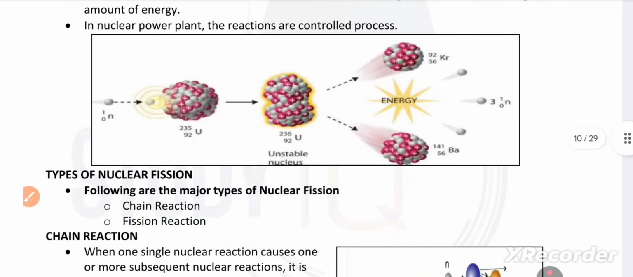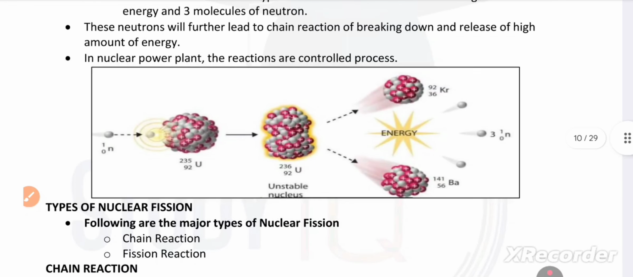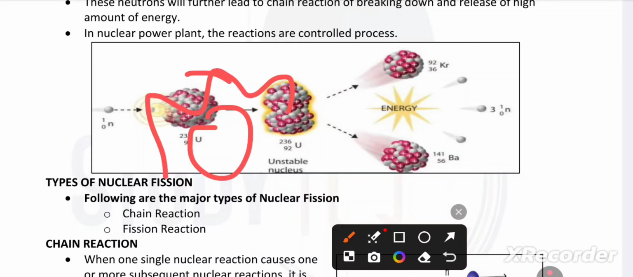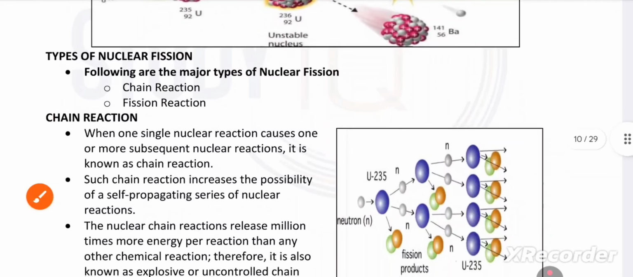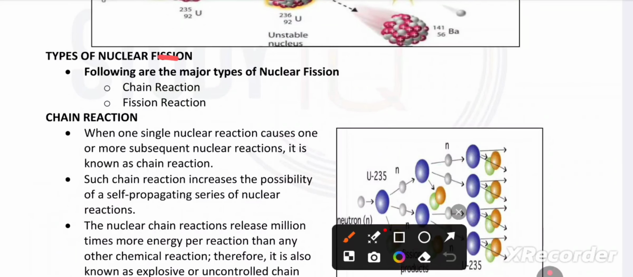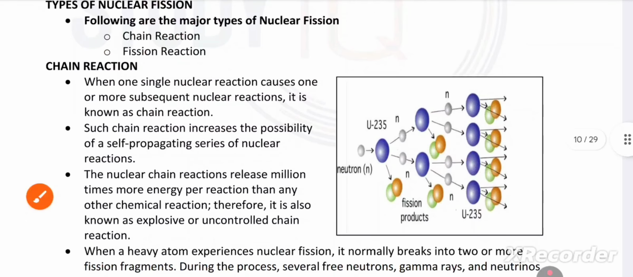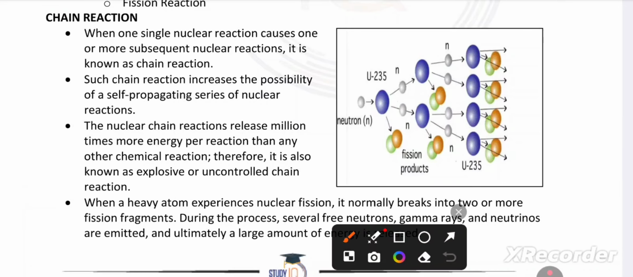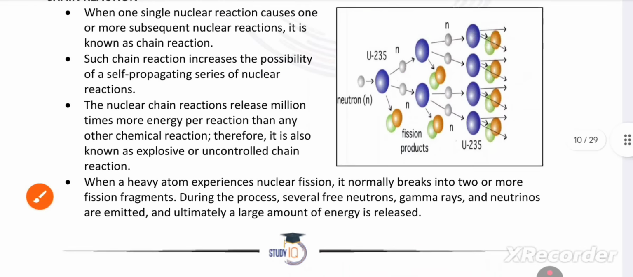In nuclear power plants, the reactions are controlled processes. Nuclear power plant, the nucleus is very small, it will be controlled in our hand. Okay, controlled process. Types of nuclear fission: chain reaction, fission reaction. When a single nuclear reaction causes one or more subsequent nuclear reactions, it is known as a chain reaction. It will not go only in one chain, from one reaction it will go in multiple chains, that is called chain reactions.